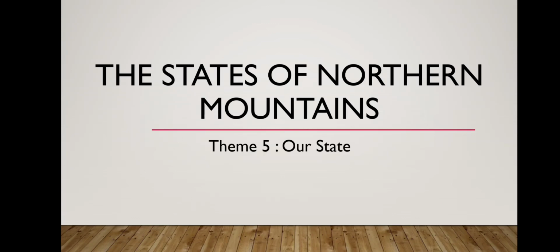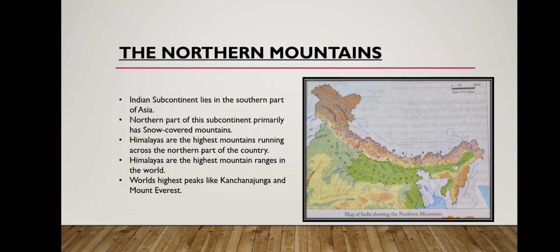In this video, I am going to discuss class 4, chapter 9, that is States of Northern Mountains, ICSE syllabus. Obviously, we come to know that the northern mountains have a lot of states in India. The Indian subcontinent lies in the southern part of Asia. The northern part of the subcontinent primarily has snow-covered mountains.